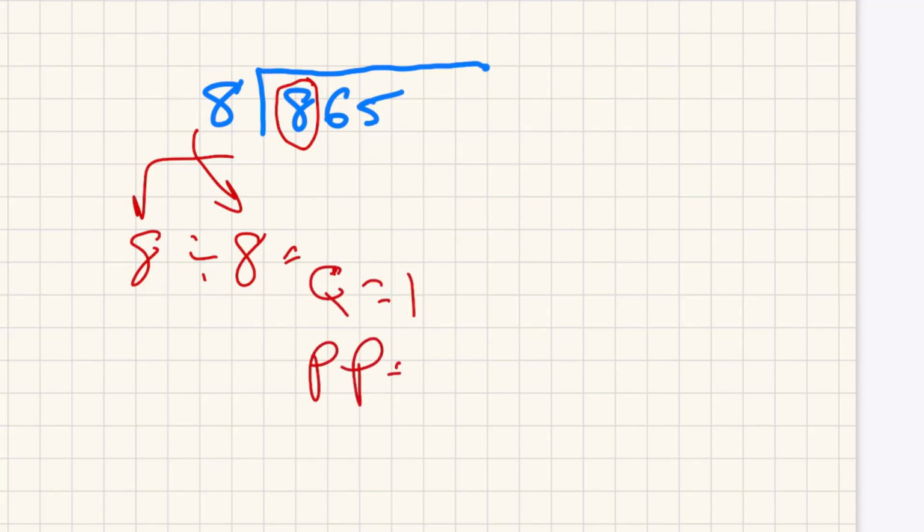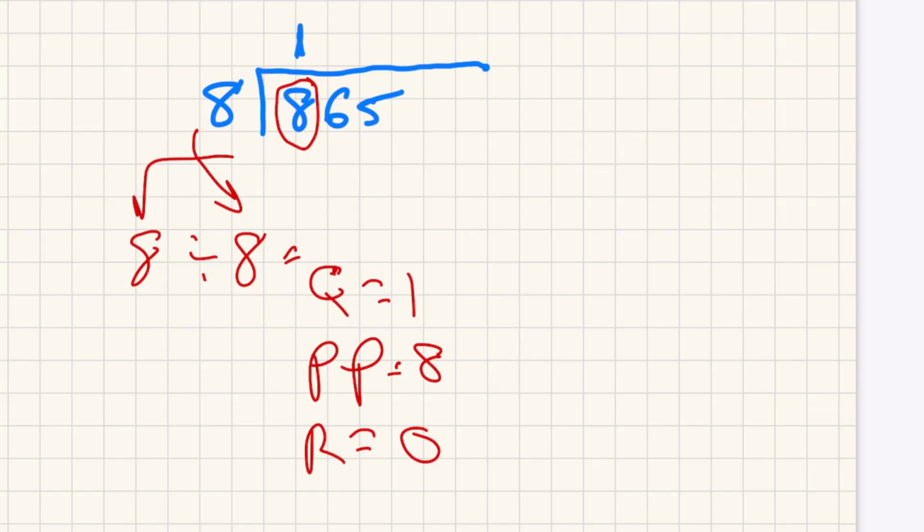The partial product is 1 times the divisor, 8. 1 times 8 is 8. And the remainder is the dividend, which is 8, minus the partial product, which is 8, so 0. Now, how do we do this in long division? The way we do this is you take 8 divided by 8, you take the quotient, which is 1, and you place it very carefully directly above the dividend.